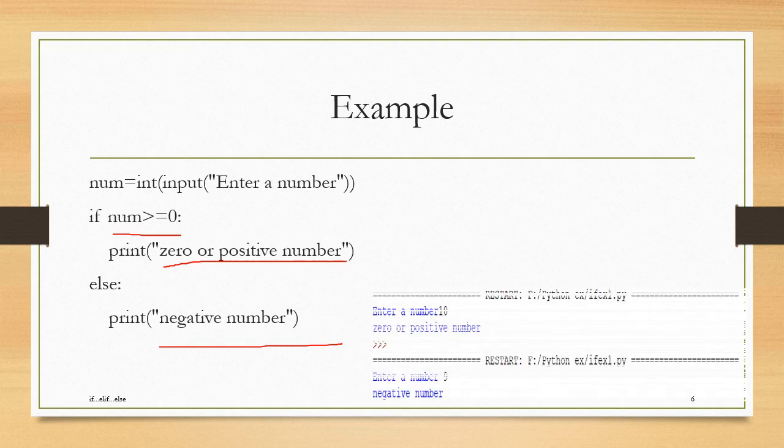And we can see the output. In the initial case, I entered number 10. So the message displayed is 0 or positive number.